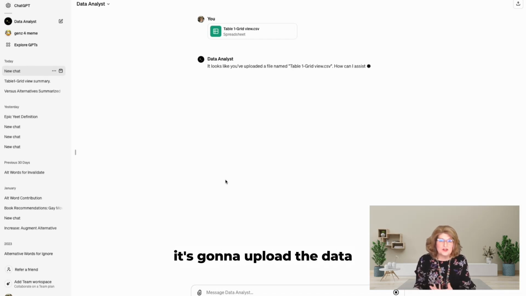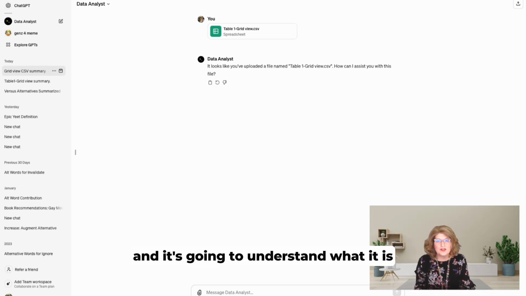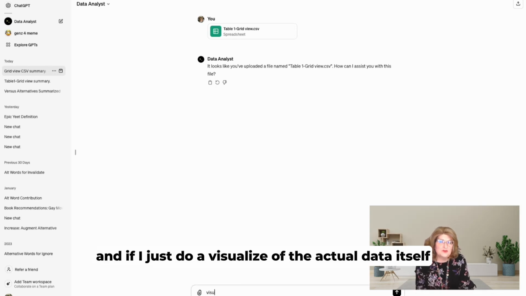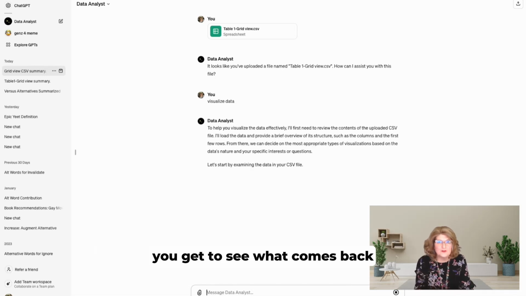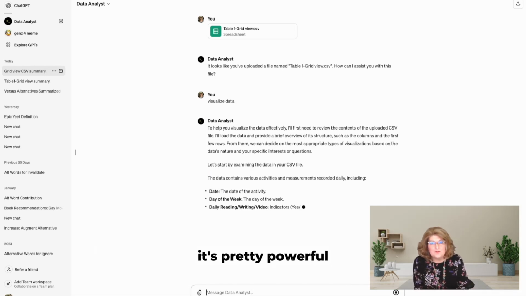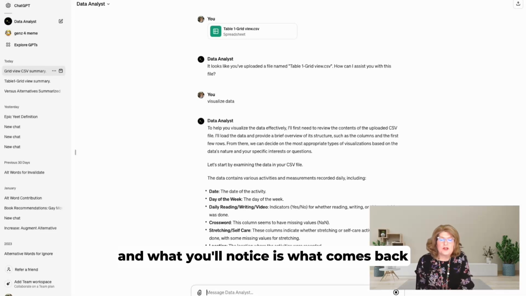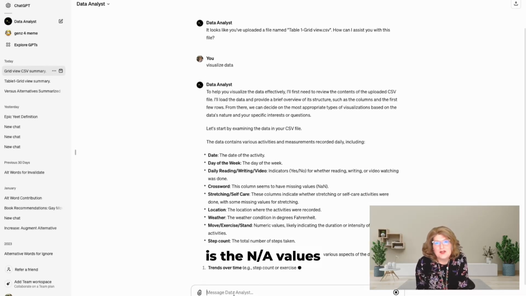It's going to upload the data, interpret the columns, and understand what it is. And if I just do a visualize of the actual data itself, you get to see what comes back. It's pretty powerful. And what you'll notice is what comes back is the NaN values.